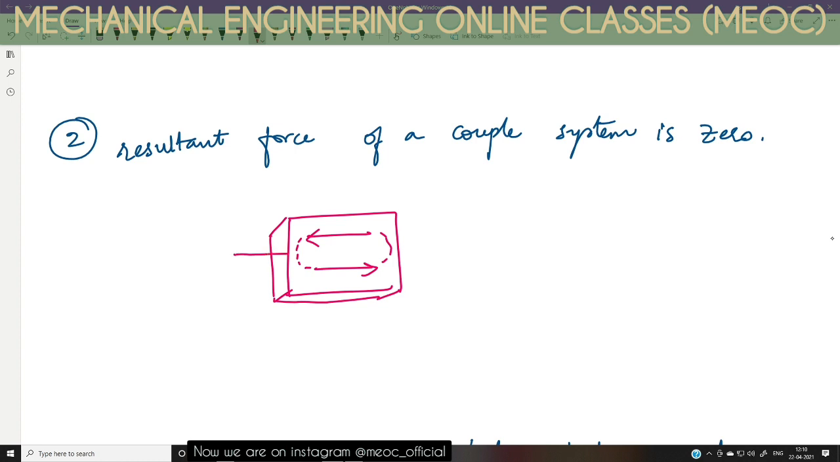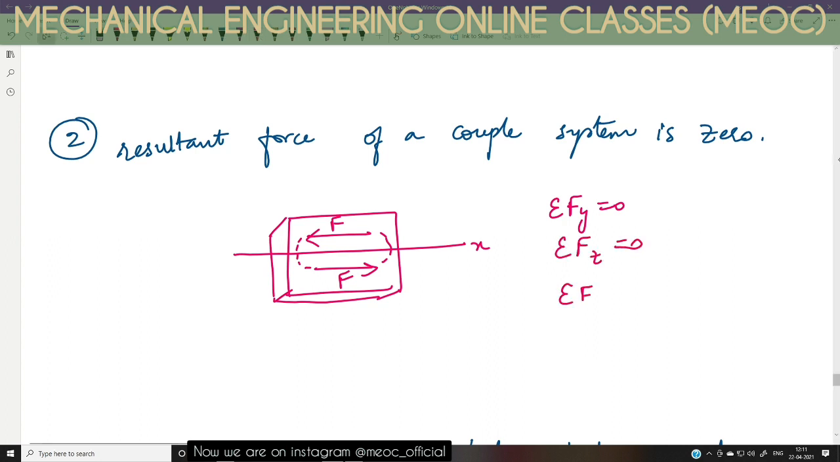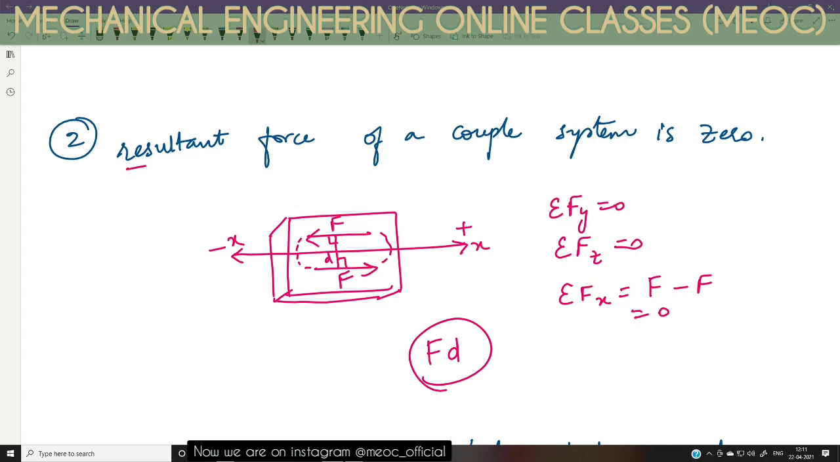If I want to name this axis as x, say this is F and F. There are no forces along y direction, so they are zero. There are no forces along z direction, so this is also zero. And along x, we have an F and minus F. If I assume that the rightward force is positive and the leftward force is negative, then F minus F is 0. But the resultant is still there. The resultant is a couple, which is F into this D. So the resultant force of a couple system is 0. This is another point that we have to remember.